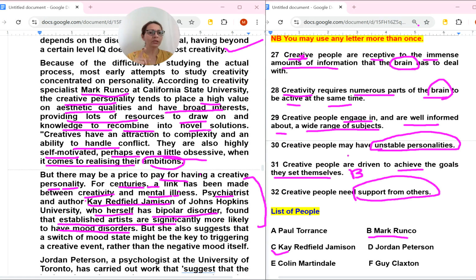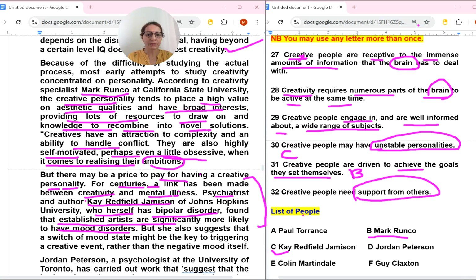So I can correlate with this because here they are talking about brain in. So definitely we will match 30 number with C because they are talking unstable personalities, creativity and mental illness as well as bipolar some disorder was there and mood disorders. So they all denote this unstable personalities.